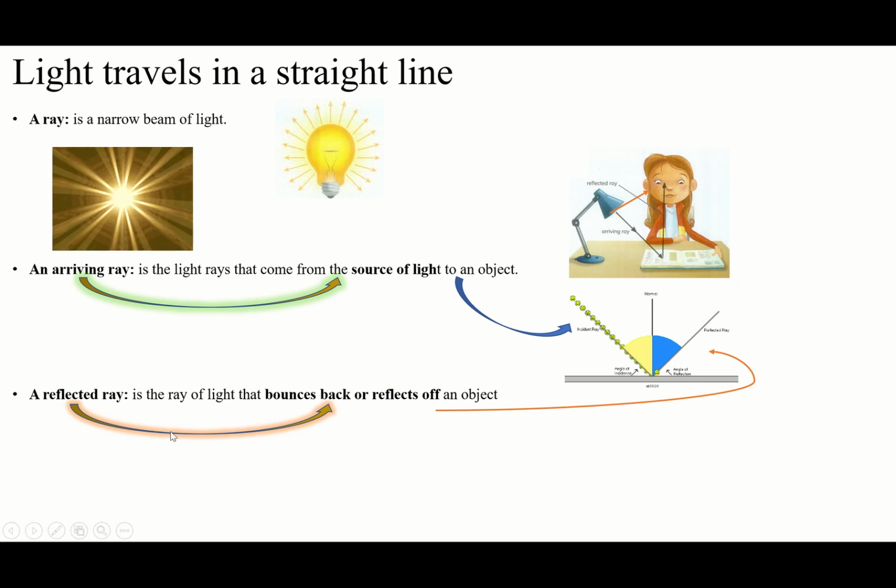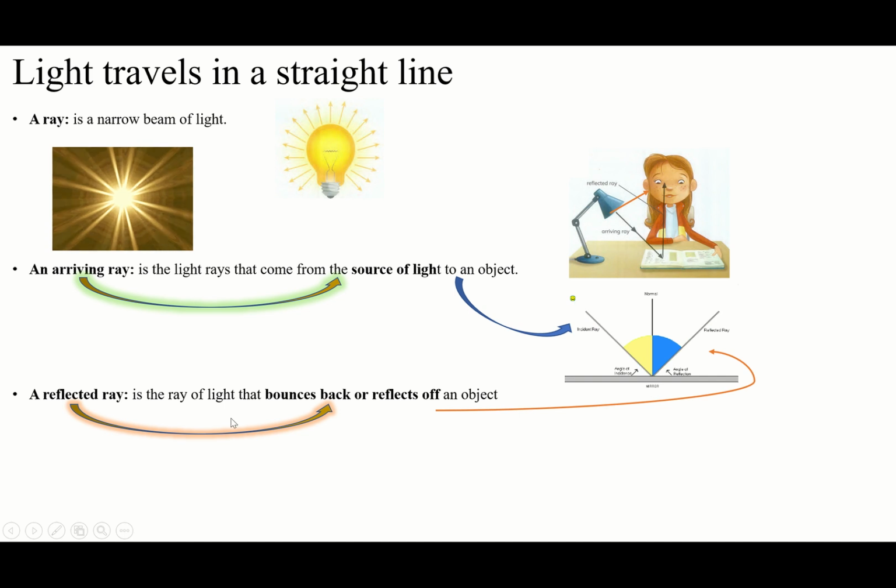After this, when it arrives at different barriers, it's going to reflect from one barrier to the next one. Next it's going to reflect to another place, and it has another barrier, reflected to another place. Of course, we have another object, and it will be reflected to another. It means these are all barrier to barrier, object to object. We call them reflected rays.